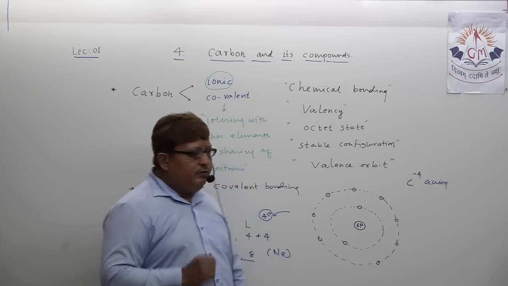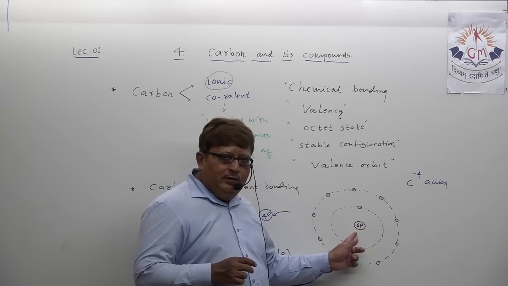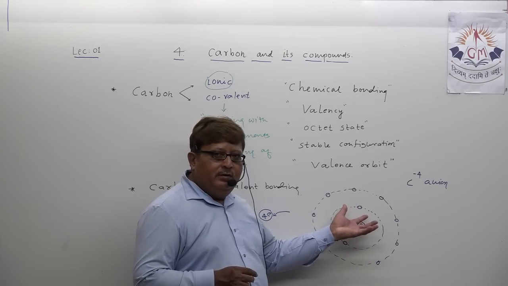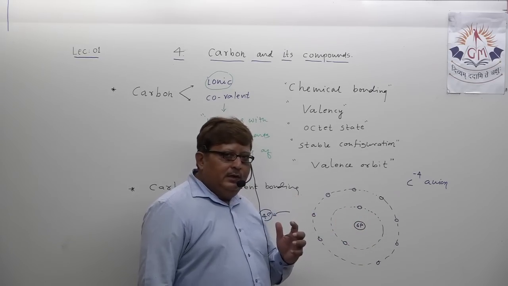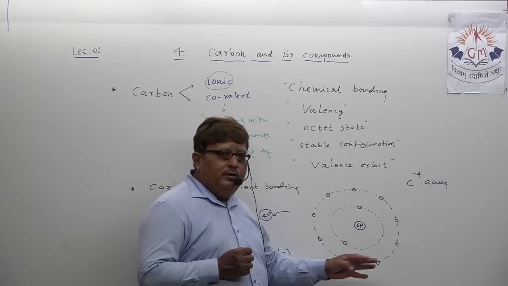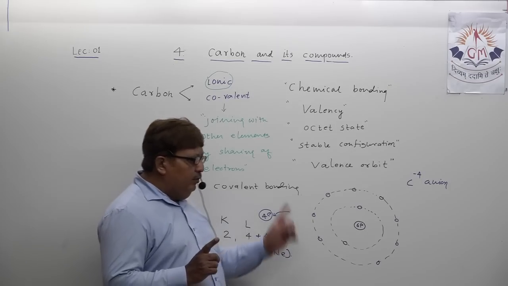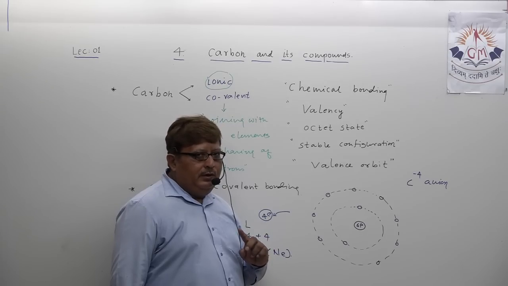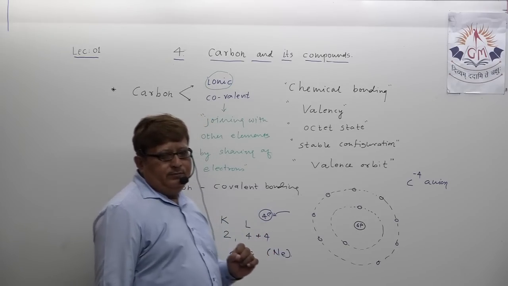Carbon, having a smaller nucleus and only 6 protons, cannot handle these 10 electrons. Because the nucleus is quite small, it does not create so much attractive force that it can hold 4 extra electrons. So it is not possible for carbon to accept 4 electrons and make the C minus 4 anion.